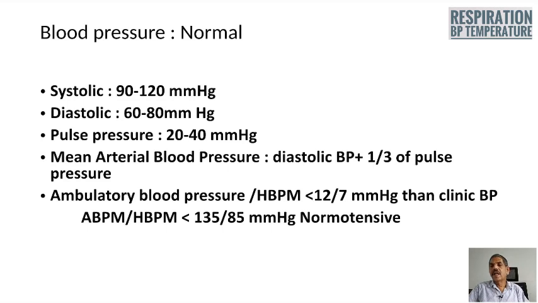Next one is the ambulatory blood pressure measurement and home blood pressure measurement, and usually these two values are lesser than the clinic blood pressure. The ambulatory blood pressure or home blood pressure measurement normal is 135/85 millimeters of mercury.